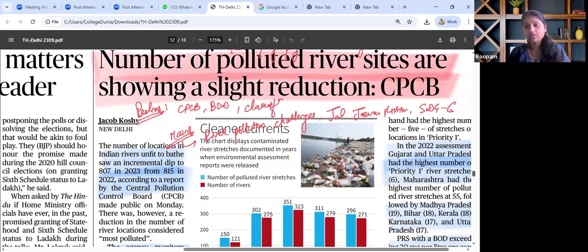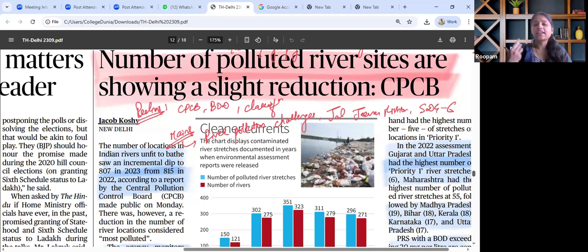is surface water, which is one of the major sources of fresh water, could be a milestone in this regard. So when we read it from the angle of the UPSC syllabus, it will fall under environment, wherein pollution, river resources, and CPCB's role could be identified. Afterwards, this is also relevant with regard to GS paper 1 geography as well, wherein several river systems and their tributaries can be read and revised.